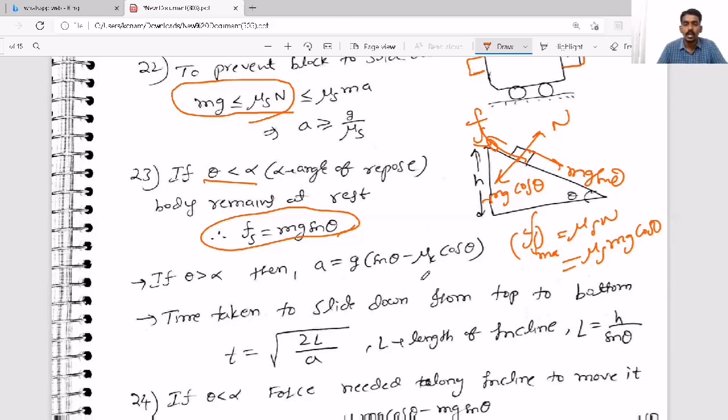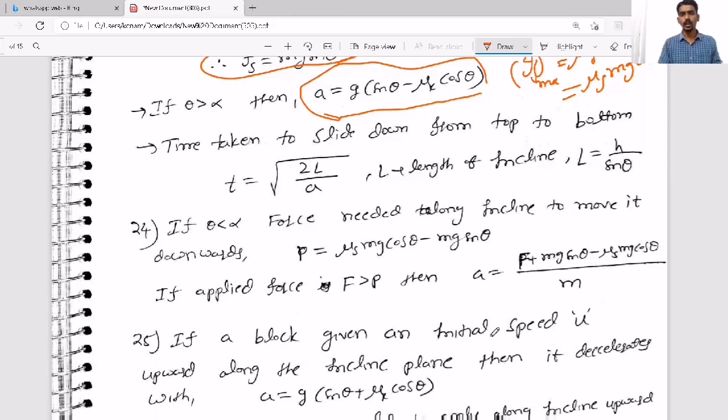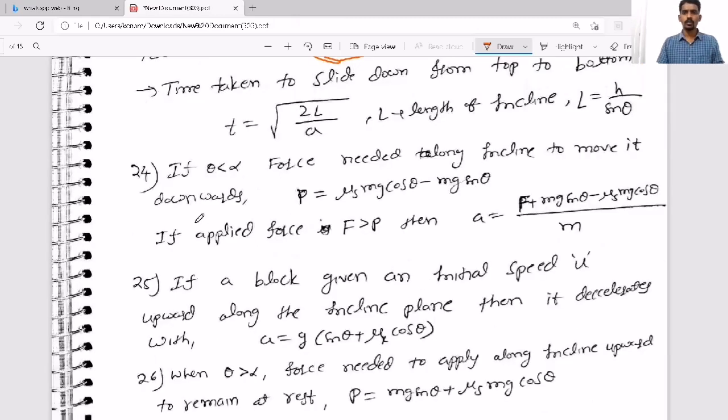And if theta is greater than alpha, then what happens? The body starts sliding down, and there it will have some acceleration. So the acceleration on a rough inclined surface is this much. So they can ask you the question, what is the time taken to slide down, and what is the velocity on reaching the bottom? Such kinds of questions they can ask you. Just try to understand. Now, if theta is less than alpha, then what happens? The body remains at rest. Then you need to apply some external force to move it.